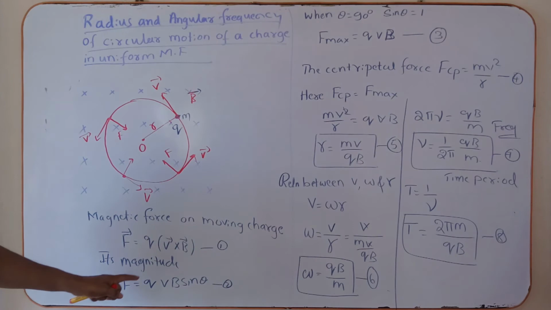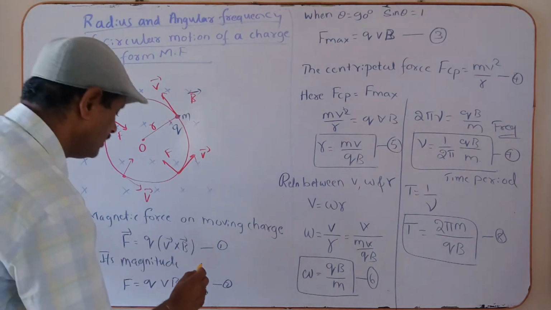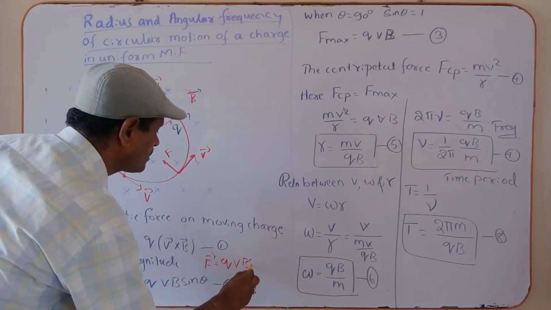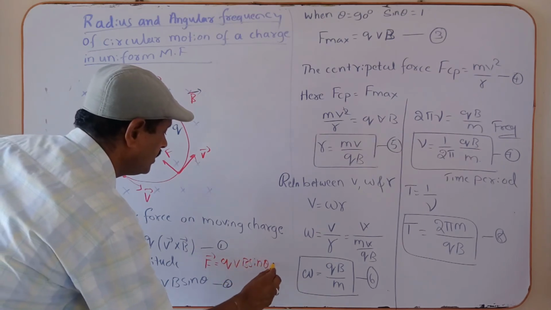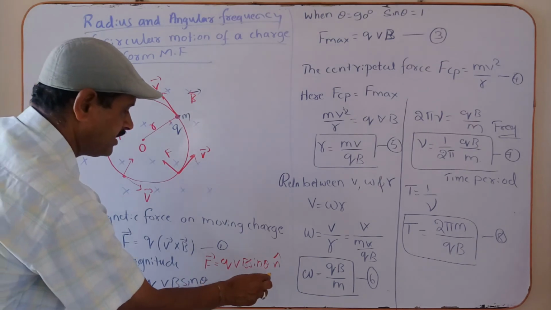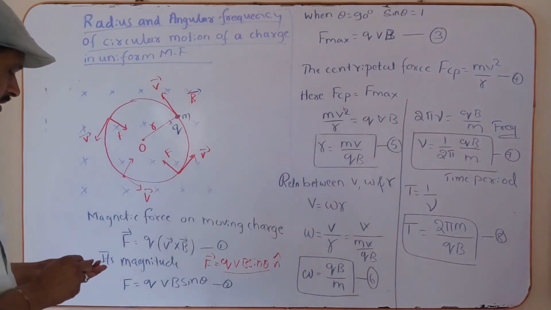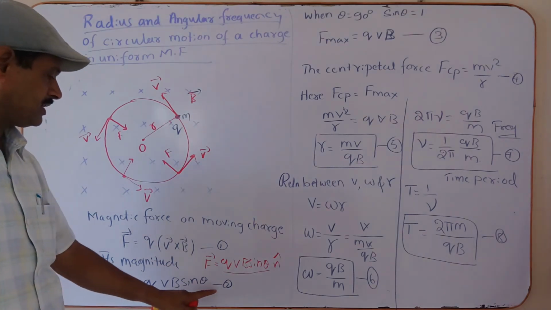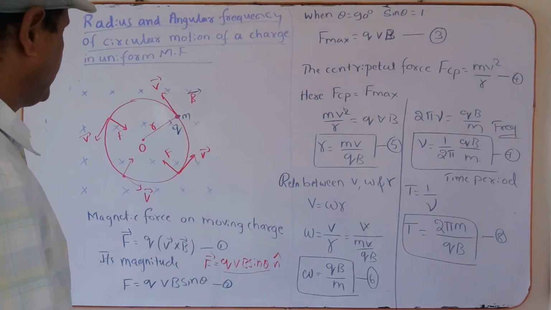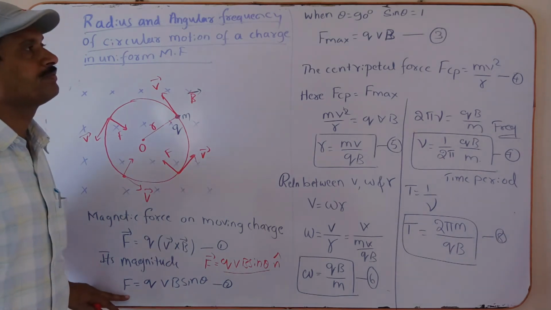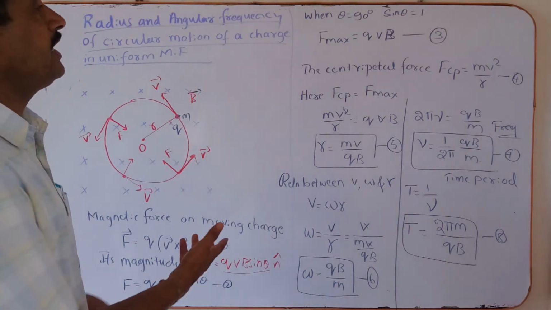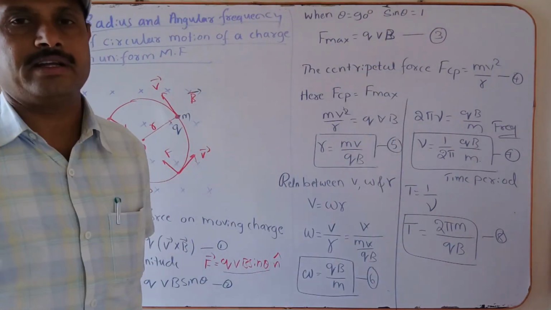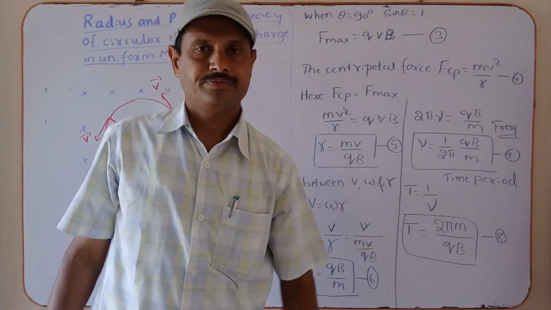Vector F = qvB sin theta n cap. Its magnitude is F = qvB sin theta, the expression for the magnetic force acting on the charged particle. Suppose theta is 90 degrees, sin theta is 1, so the maximum force acting on the charged particle is qvB.